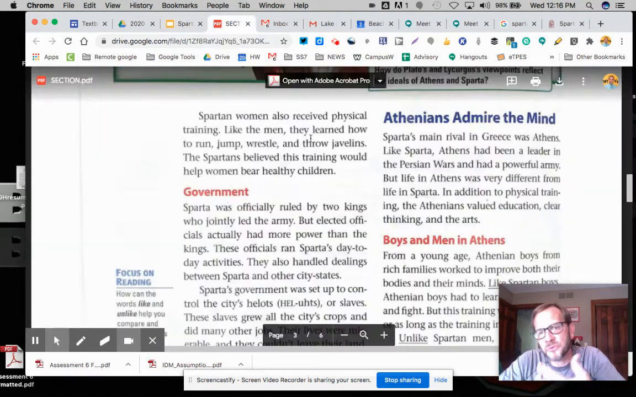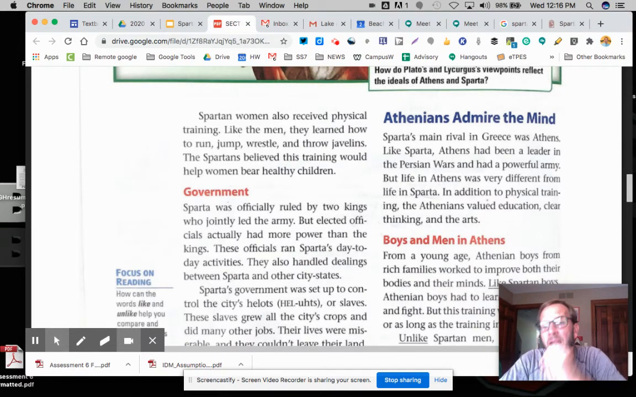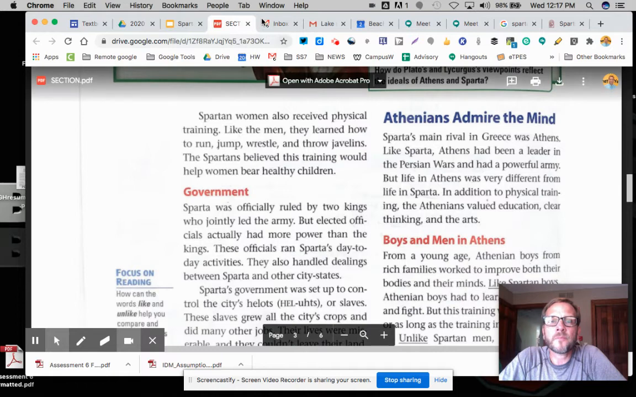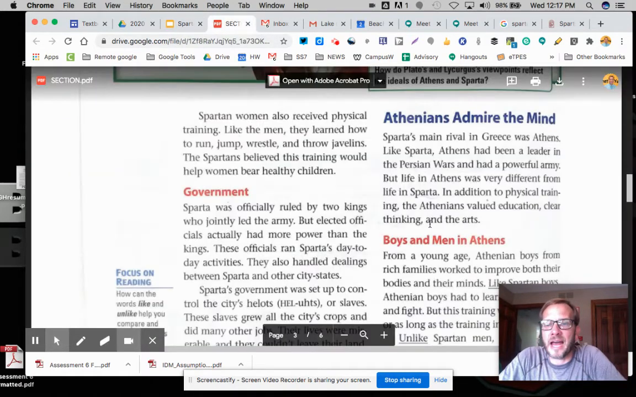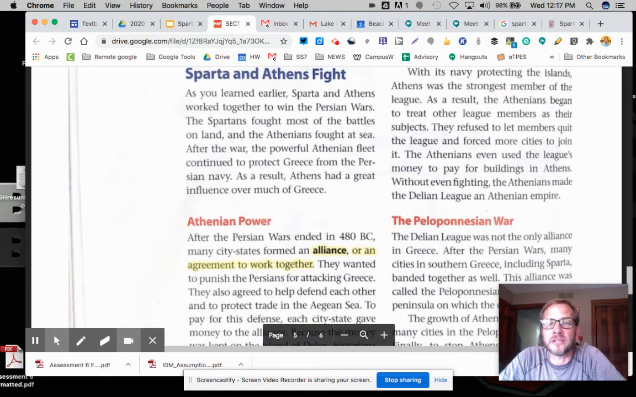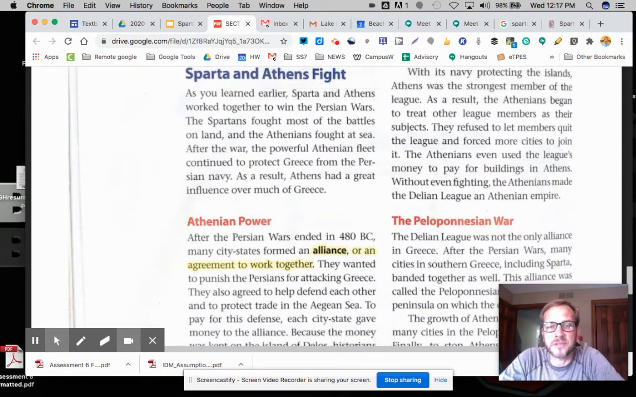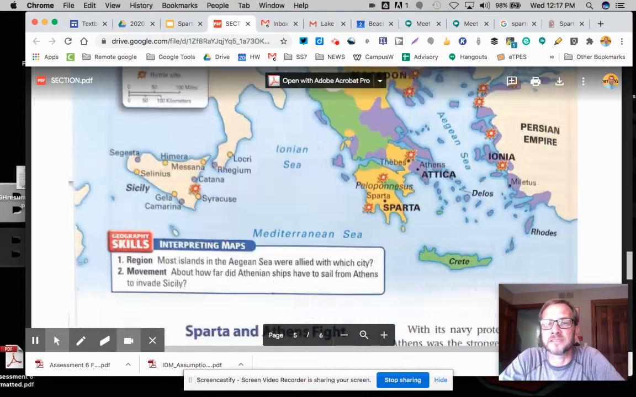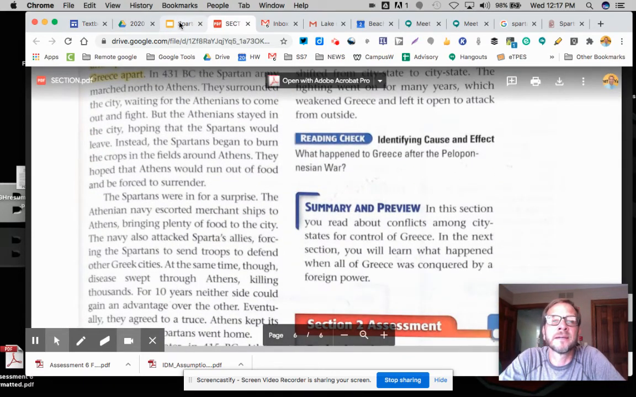So if you use this reading, you can find pretty much what I'm asking you to look at, but you can always go out on your own and look up Athens and Sparta and see what else you can find if you are interested, okay? In the end, there's another section called Athens and Sparta Fight. So here is that section. Right? So you've got to look at these 2 things. So you should mention the Peloponnesian Wars. You should mention Athenian power, that kind of stuff. Somehow talk about it. You can add individual slides for those if you want.